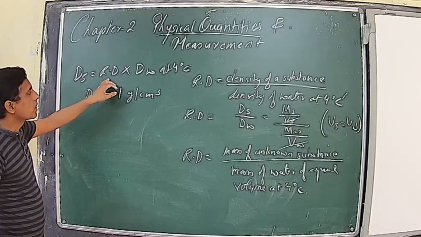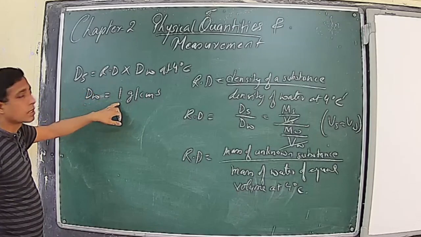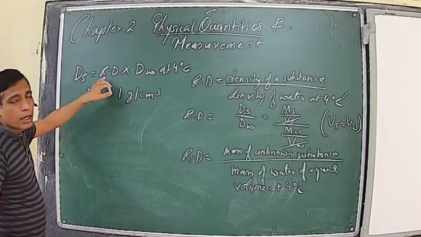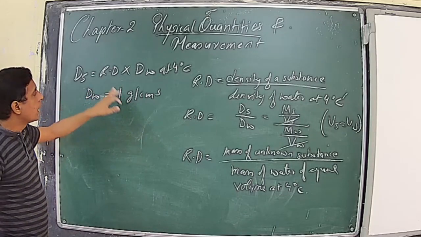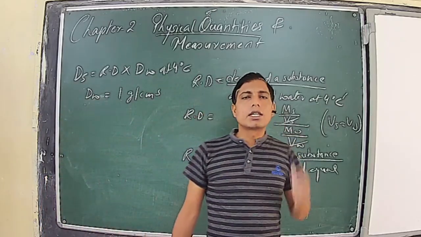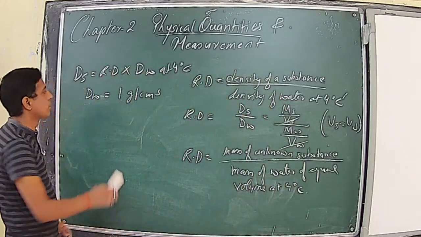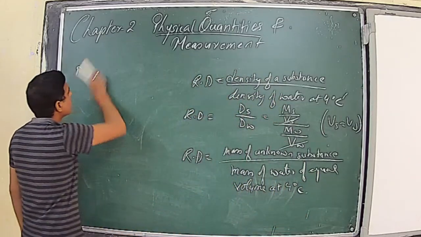If the relative density of any substance is less than 1, then it will float in water, and if the relative density of any substance is more than 1, then it will sink in water. So this is the significance of relative density.